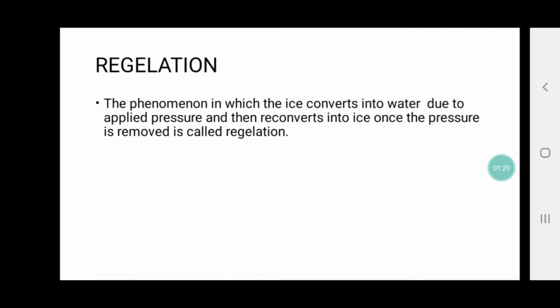Again, I'll go over a bit of it, but I'll not enter into the detail. With increased height from the sea level at high altitude, atmospheric pressure decreases, causing the melting point of a solid that expands on solidifying to increase. Now, if the solid contracts on solidifying, then low pressure at high altitude causes the melting point to lower. I hope I am clear. All the 3 questions we have discussed.